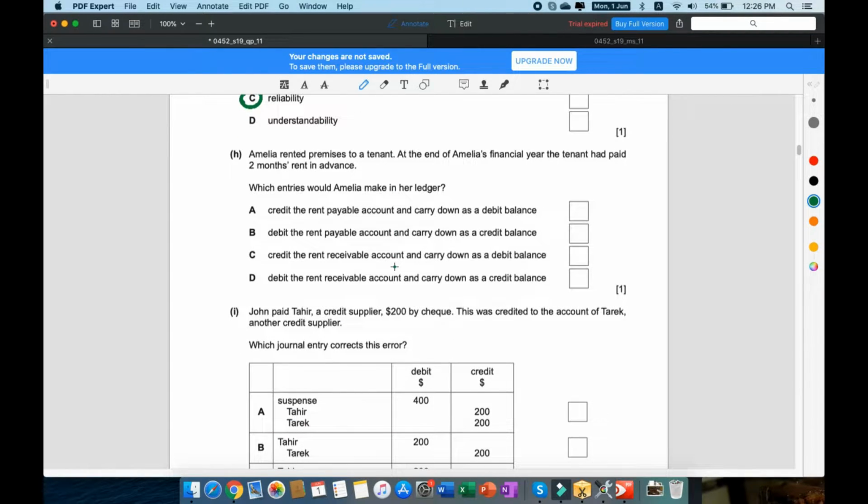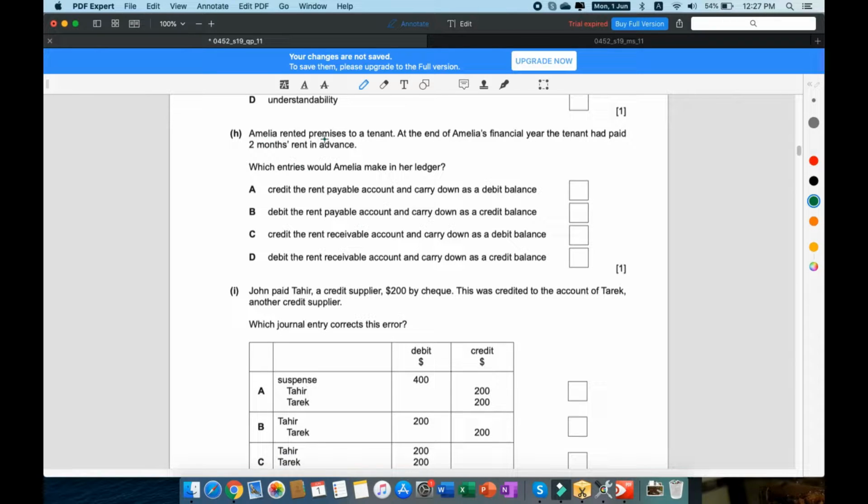So part H, alright. Amelia rented premises to a tenant. At the end of Amelia's financial year, the tenant had paid 2 months rent in advance. Fine. So which entries would Amelia make in her ledger? Right, so Amelia rented premises to a tenant, so she's the owner of the premises. At the end of the financial year, the tenant had paid 2 months rent in advance.